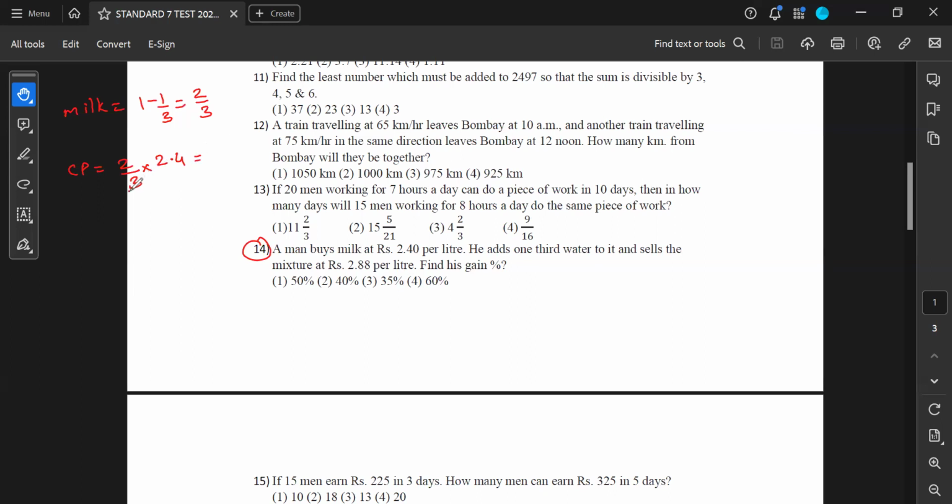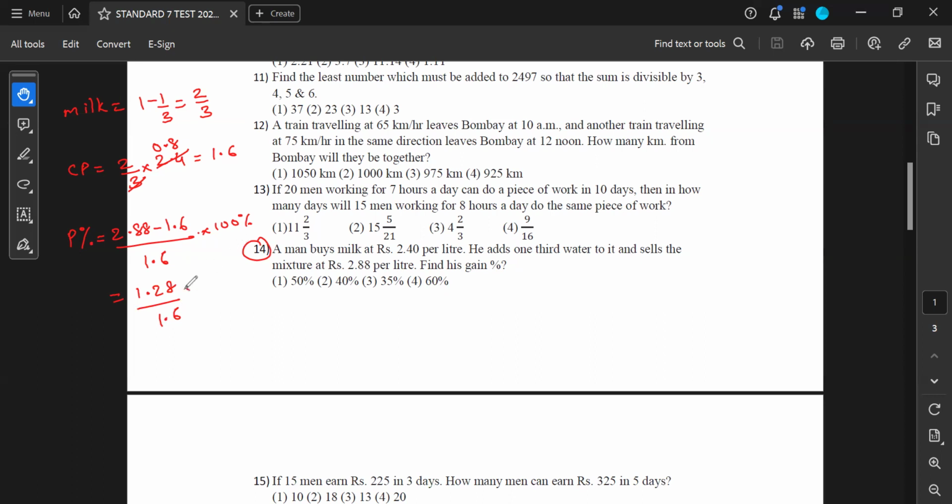So when I cancel this, 0.8, 0.8 into 2 is 1.6. So 1.6 is the cost price. His selling price is 2.88. So his profit percentage is 2.88 minus 1.6 divided by 1.6, multiplied by 100. 2.88 minus 1.6 gives you 1.28, divided by 1.6.